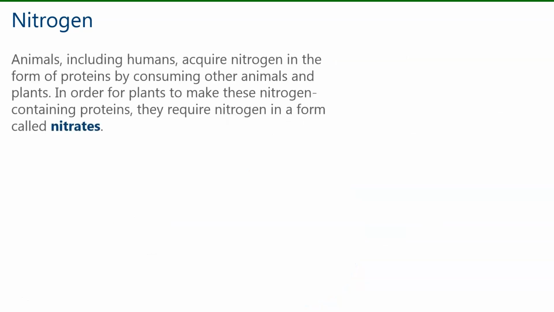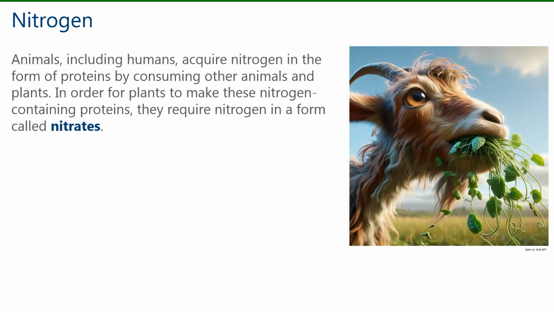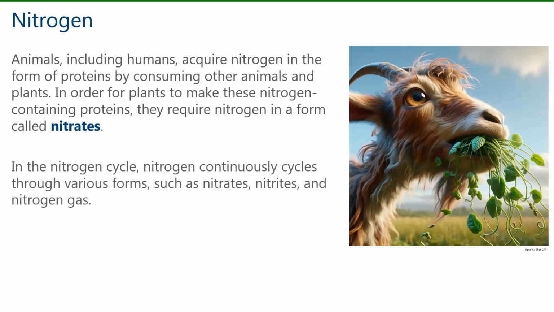Animals, including humans, acquire nitrogen in the form of proteins by consuming other animals and plants. In order for plants to make these nitrogen-containing proteins, they require nitrogen in a form called nitrates. In the nitrogen cycle, nitrogen continuously cycles through various forms such as nitrates, nitrites, and nitrogen gas.